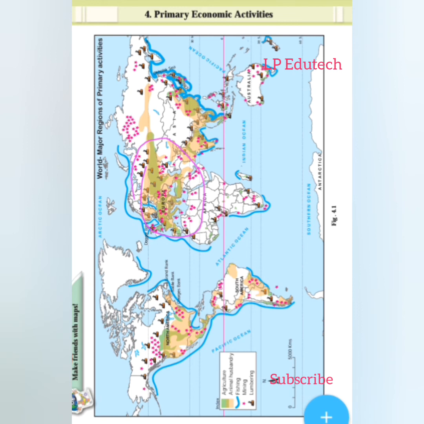So this symbol which is shown here, the symbol of mining shown in the seas and oceans, depicts the production of mineral oil and natural gas.